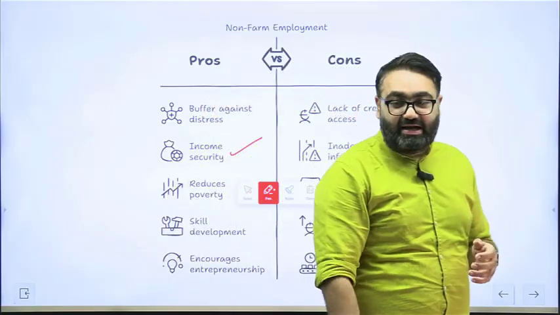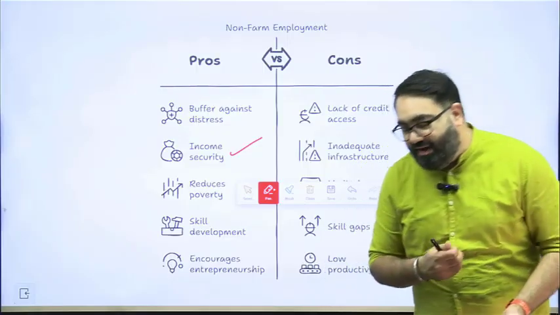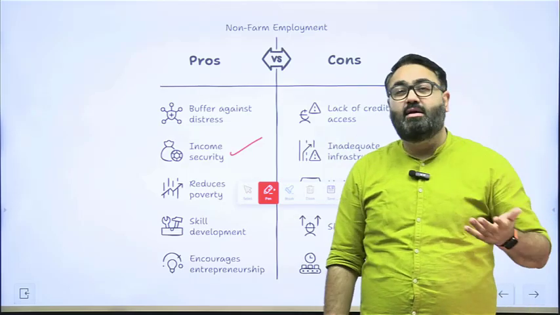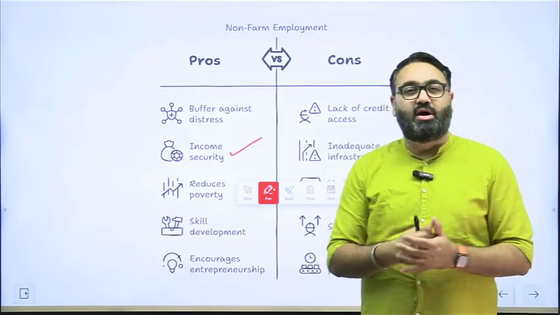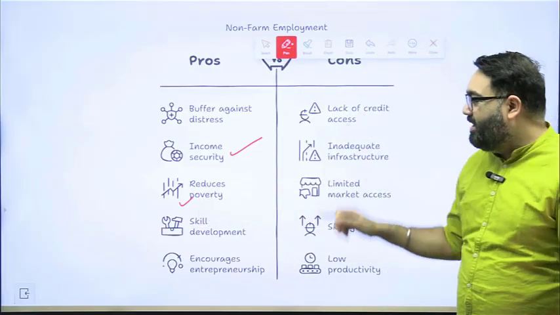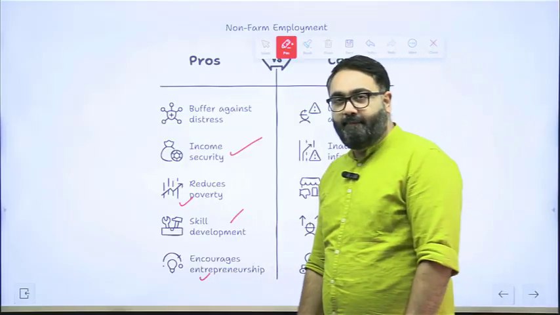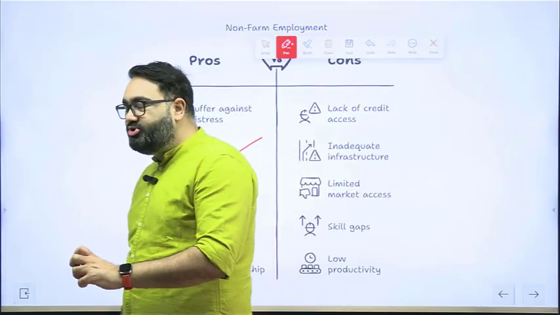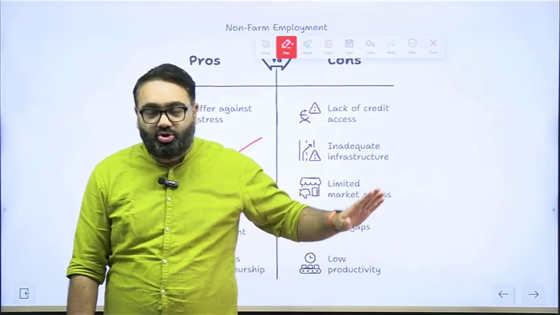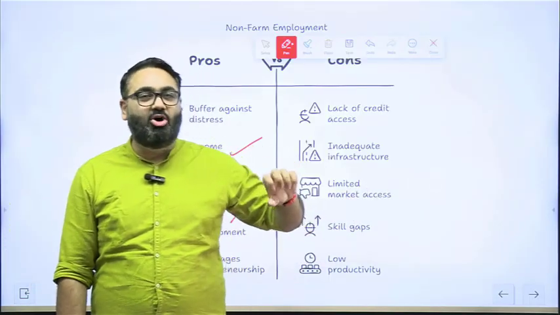So again, these are factors which you don't have any control over. You might have worked very hard, you might have had the production of food grains, rice and wheat, but it still is not in your hands if it would be sold at a good price or not. It reduces poverty, helps you earn better income, develops your skill and encourages entrepreneurship as well. So it allows you to have more skills, expand your earning, allows you to have a different way in which you can earn money, not just dependent on agriculture.